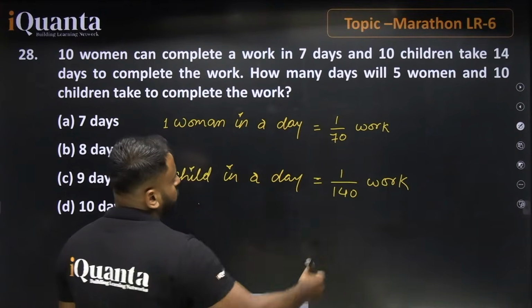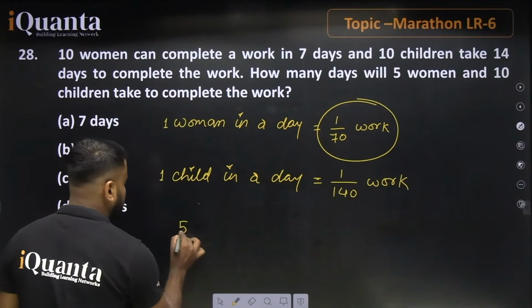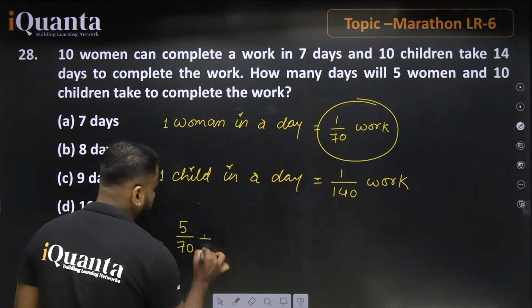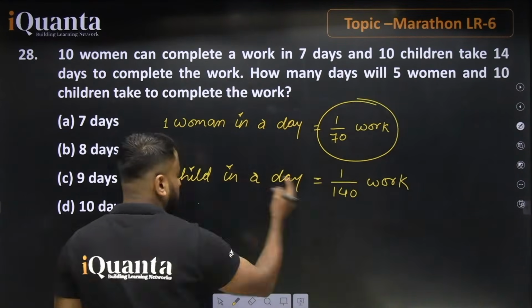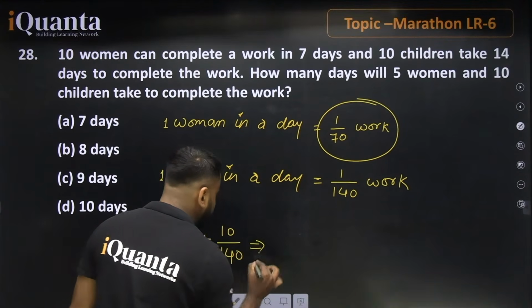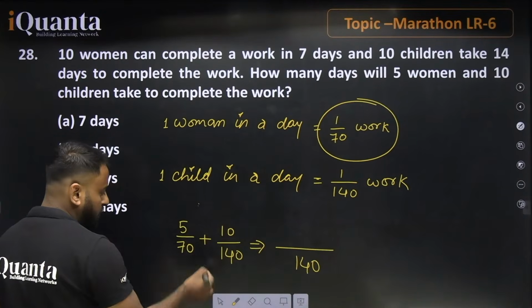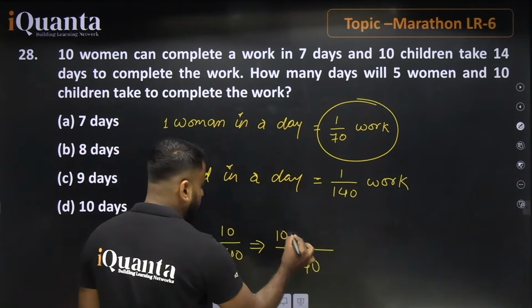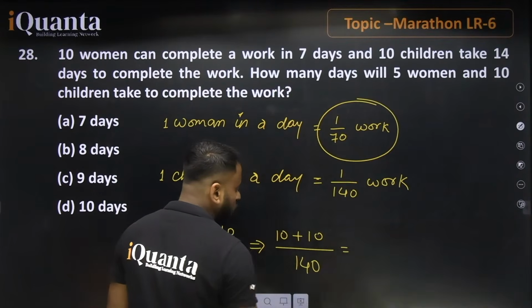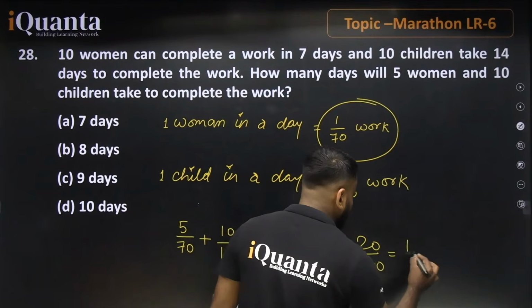Now the question says how many days will 5 women and 10 children take to complete the work? For 5 women, we multiply by 5, so this value is 5 divided by 70. For 10 children, this value is 10 divided by 140. Taking 140 as LCM, this value will be 10 and this value will be 10. So 20 divided by 140 is equal to 1 by 7.